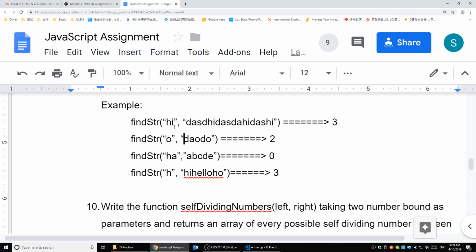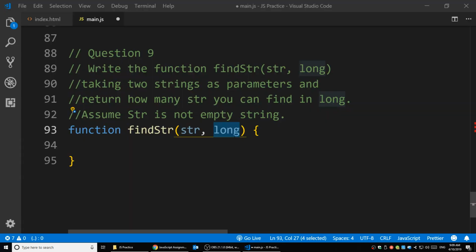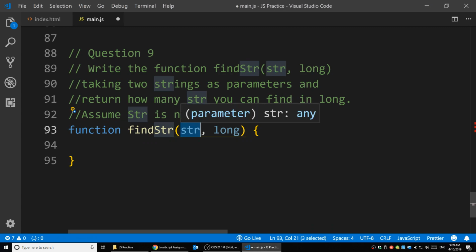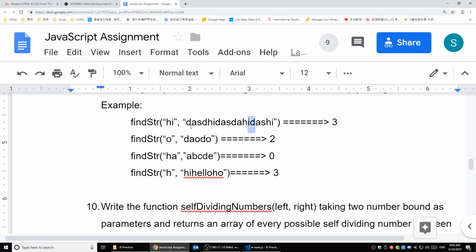So every time you move two, you're going to be missing some characters inside it. The way we start is by getting the length of the string, so we know how many characters we're going to compare. For example, if the length of this one is 2, we compare with the first 2 here, then the second 2, the third 2, the fourth 2.